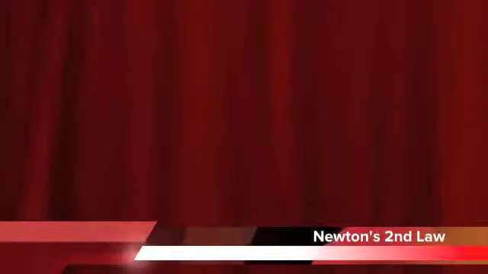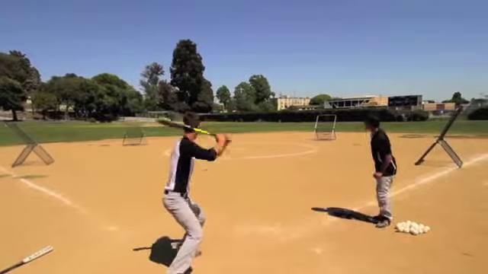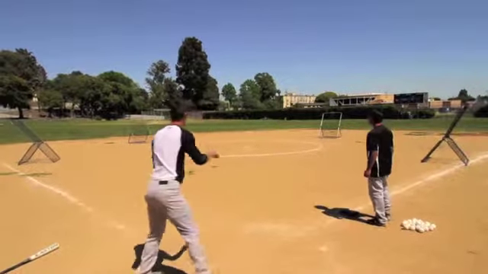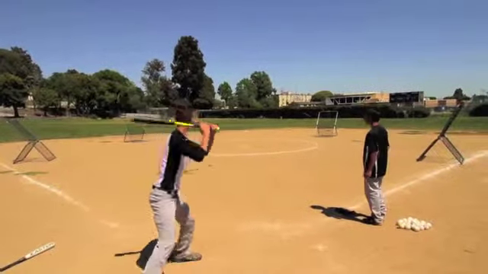Now let's head on over to baseball with Newton's second law. The second law states that the acceleration of an object is dependent upon two variables, the net force acting upon the object and the mass of the object. If you exert the same force on two objects of different masses, you will get different accelerations.